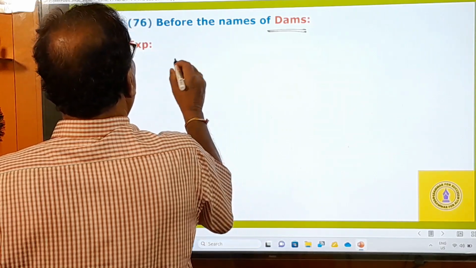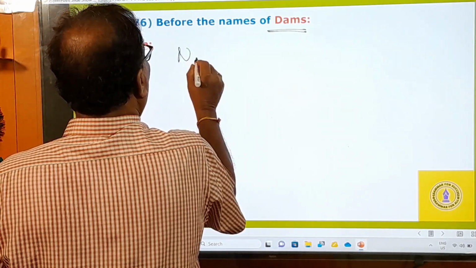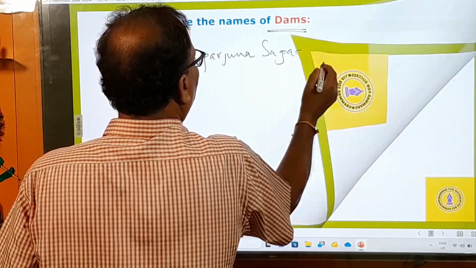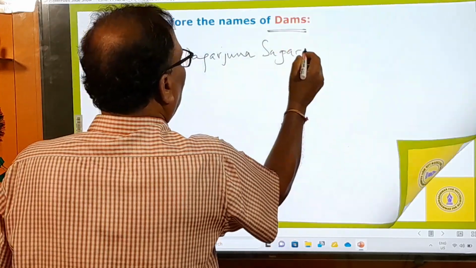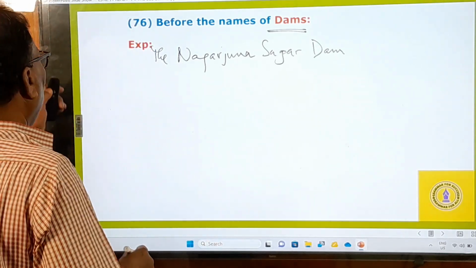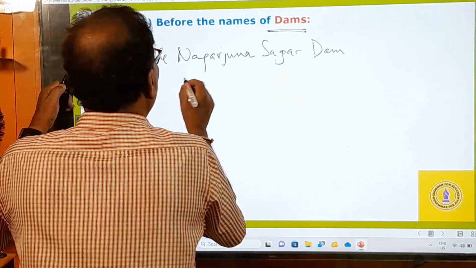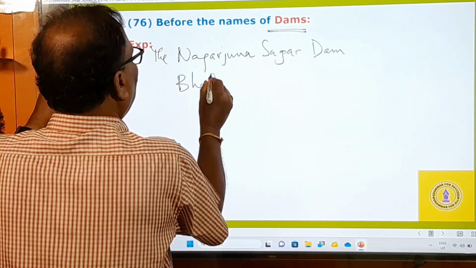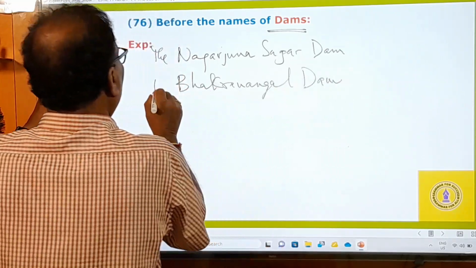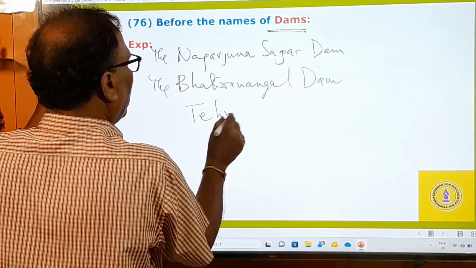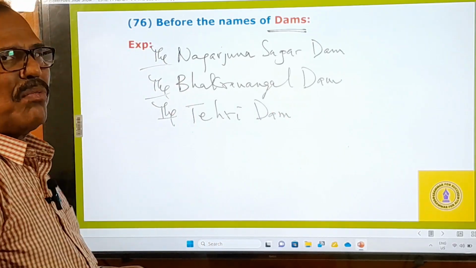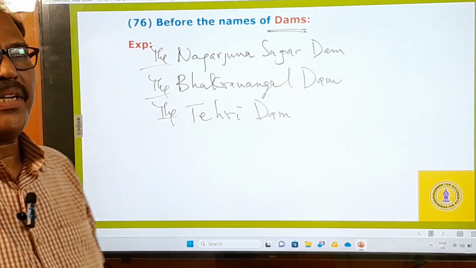What is that? Nagarjuna Sagar Dam. You have to say the Nagarjuna Sagar Dam, right? And then comes Hirakud. What is that? Bhakra Nangal Dam, the largest dam in the country. Tehri Dam. There are so many dams in our country. So before all the names of those dams, we must use the definite article, right?